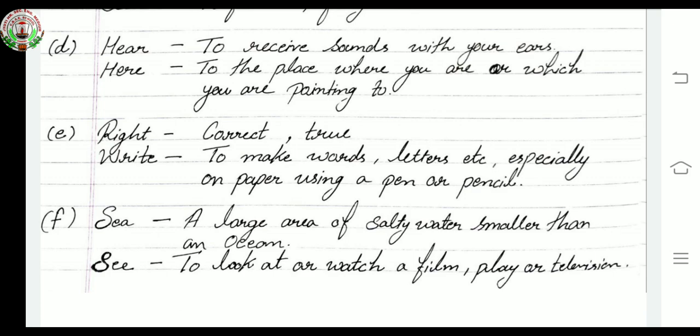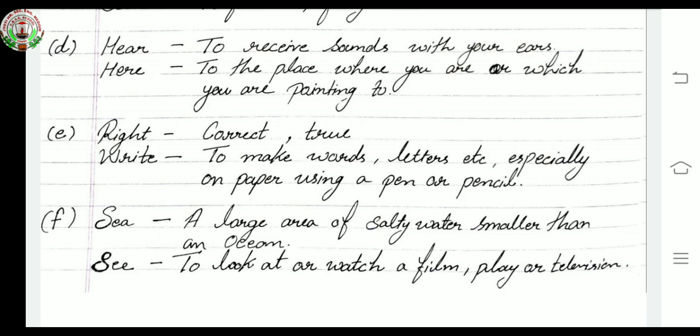That means to make words, letters, etc., especially on paper using a pen or pencil. Okay, again I am repeating. Write means to make words, letters, etc., especially on paper using a pen or pencil.